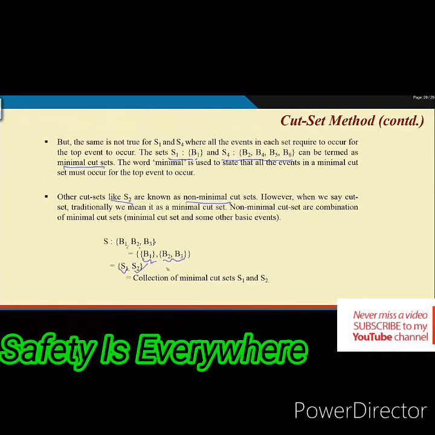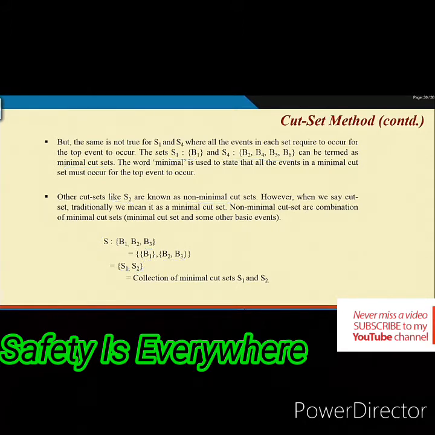So as a result, there are 2 minimal cut sets S1 and S2, and if S1 occurs or S2 occurs, they independently can make the top event occur. Now if you create a set like B1, B2, B3, this is not minimal, because all the events in this set don't need to occur for the top event to occur.